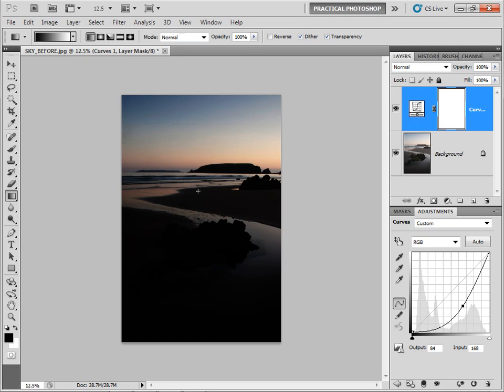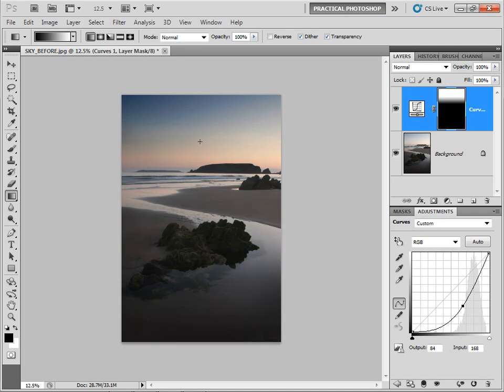So I'm going to hold shift while I do this. This will give me a vertical line so that works kind of in parallel to the horizontal line of the landscape. So if I hold shift and drag up, you can see how that's giving me a nice gradation between the darker areas in the sky and the land. You can see how that's working on the layer mask over here.